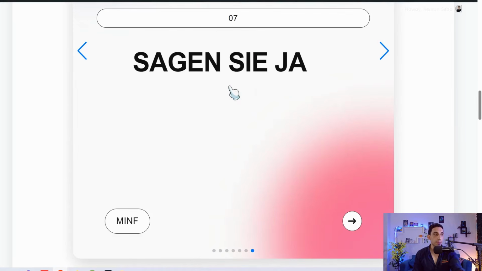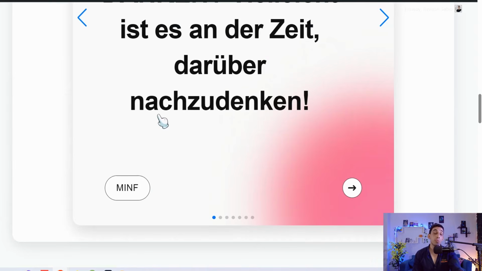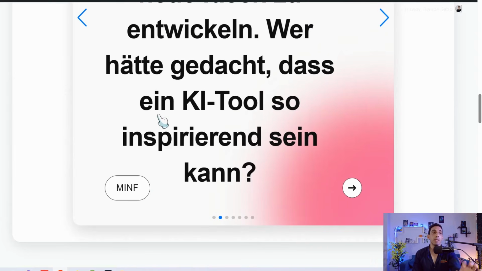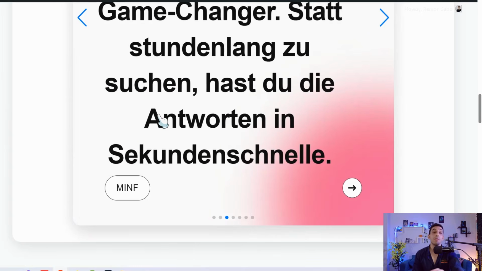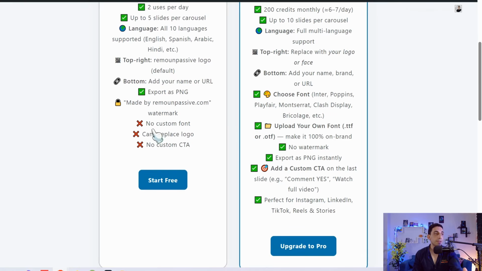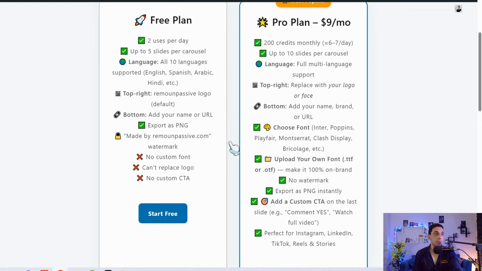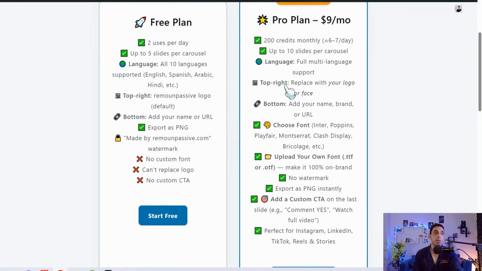So for sure, you can find two different plans in this amazing RemoCarousel. Just as I said earlier, you can take advantage of this amazing tool completely for free. If you have a look at these pricing plans, you can find this free plan and this pro plan, as you see, with extra credits, languages, top right logo, this bottom one with your name and brand or something else.